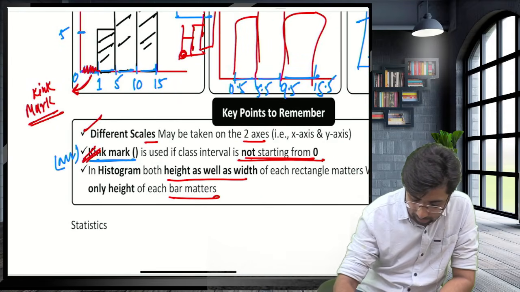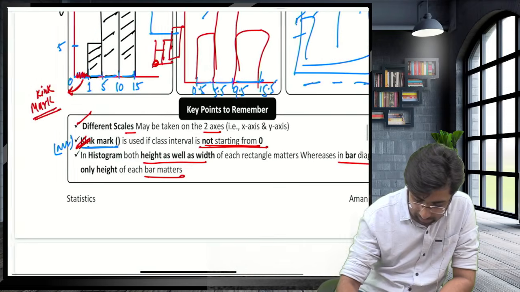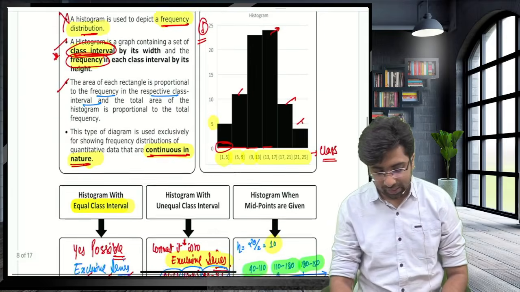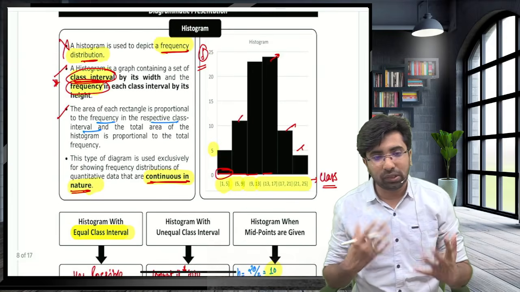Guys, histogram, and both height and weight, okay, guys, nothing more is required. That's all sufficient for the histogram. Guys, are you done with the histogram? Are you clear with the histogram?